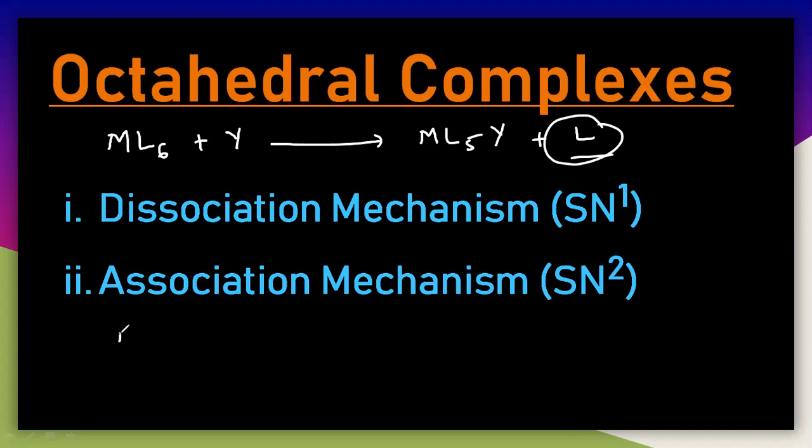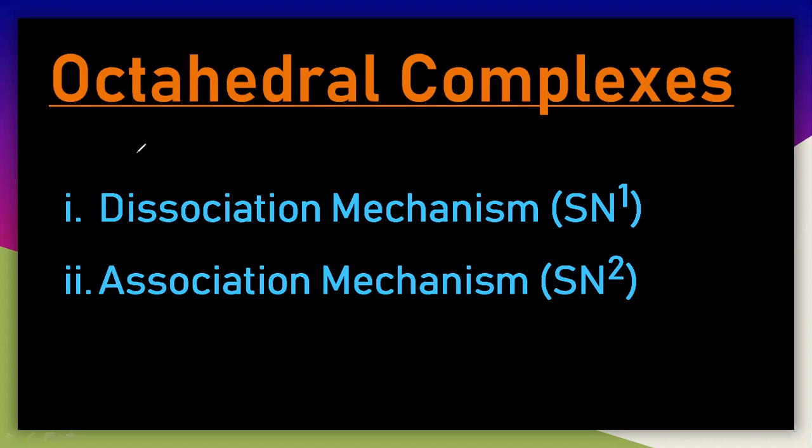That means you can take the best example like this: Co(NH3)4Cl2. I take this particular complex and replace a ligand with a water molecule.